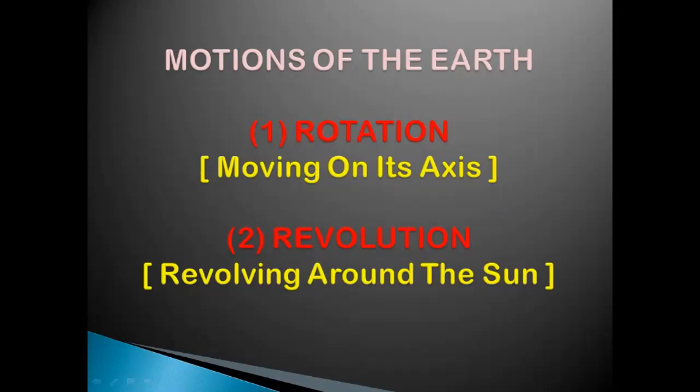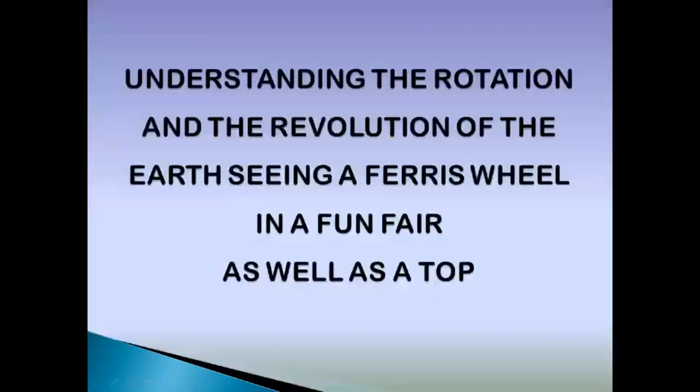The first one is moving on its axis, which is known as rotation, and the second one is revolving around the sun, which is known as the revolution. You will understand in a better way when you see the images, both these motions, that is rotation as well as revolution.